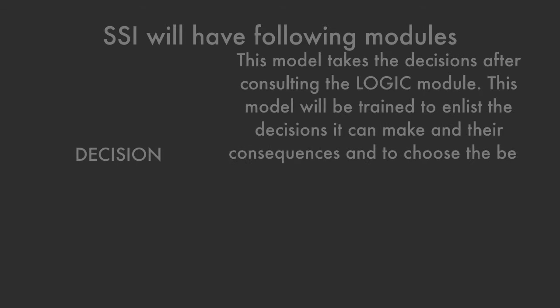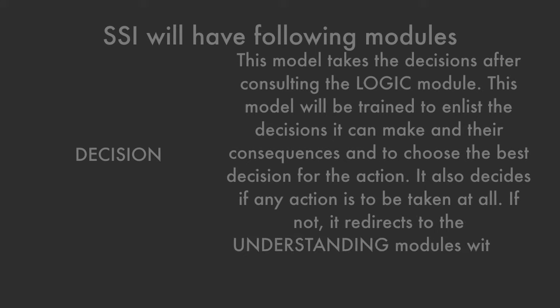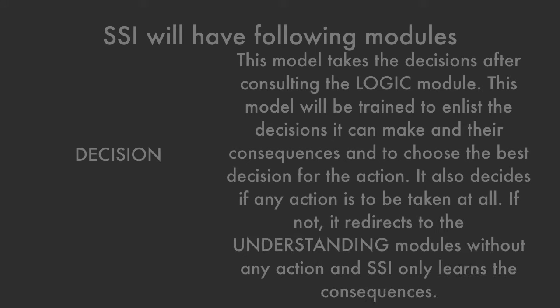This module takes the decision after consulting the logic module. This model will be trained to enlist decisions it can make and their consequences and to choose the best decision for the action. It can also decide if any action is not to be taken at all. If not, it redirects to the understanding module without any action and SSI only learns the consequences.